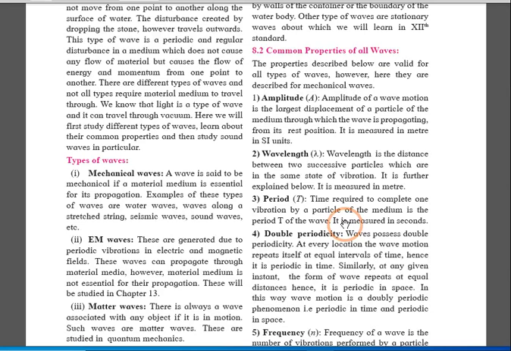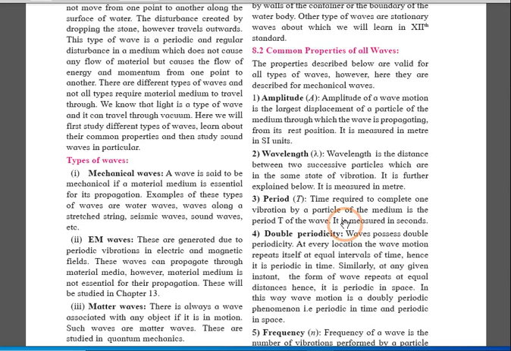So either distance between two successive crests or two successive troughs in case of transverse wave, or distance between two successive compressions or rarefactions in case of longitudinal wave are called as wavelengths of both cases.